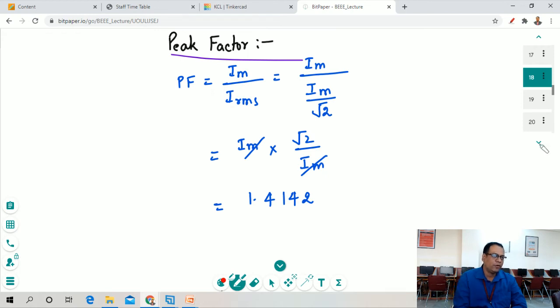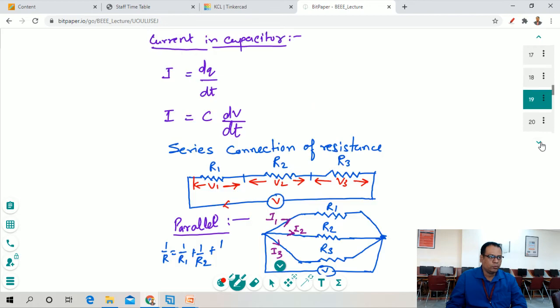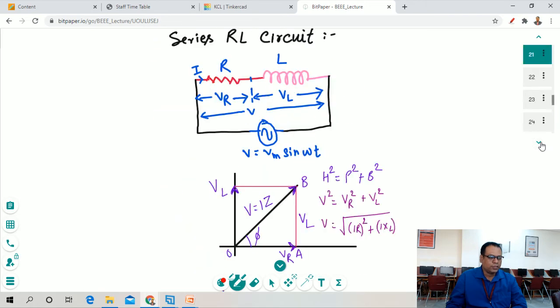Peak factor is Im divided by IRMS. We put the value for IRMS as Im divided by under root 2. We solve this equation by eliminating the Im, and we achieve the value for peak factor as 1.4142. Now we will move toward the RL series circuit.